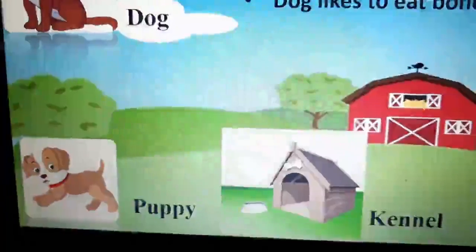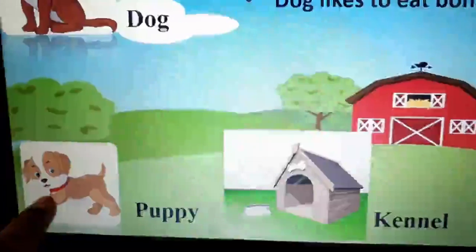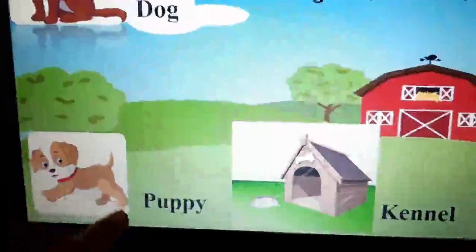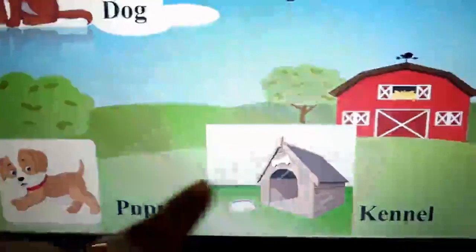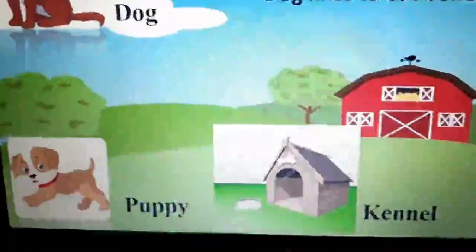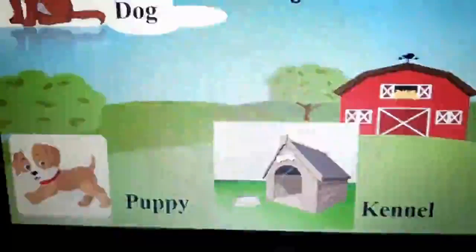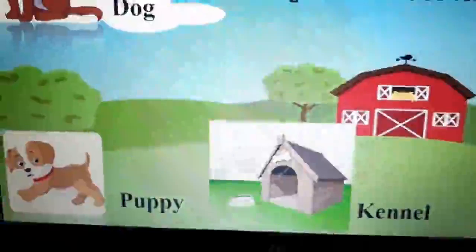Isn't it? Can you see what it is? It's a puppy, the baby dog. We call it puppy. And this is the house of a dog, and it is called kennel. What do we call it? Kennel.